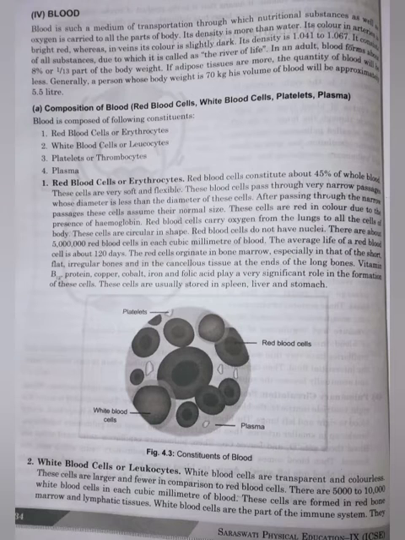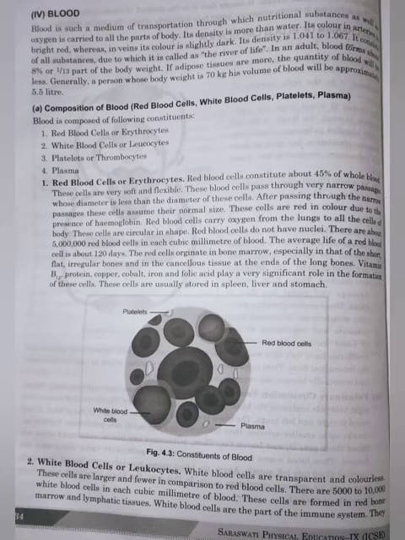So, next, what is blood? Blood is a medium for transportation of nutrients and oxygen to all parts of the body. This blood is composed of red blood cells, also called erythrocytes, white blood cells, also called leukocytes, and platelets, called thrombocytes. And the last one is plasma. Red blood cells constitute about 45% of whole blood, and it is red in color due to the presence of hemoglobin. And it also carries oxygen from lungs to all the cells of our body.